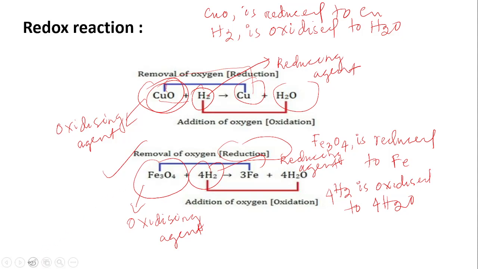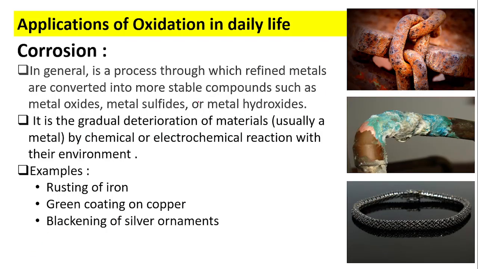Next, this is the last concept: application of oxidation in daily life. Let us know what is corrosion. Generally, when metals are left for a long time, we see the rusting of iron, the green coating on copper, and the blackening of silver.